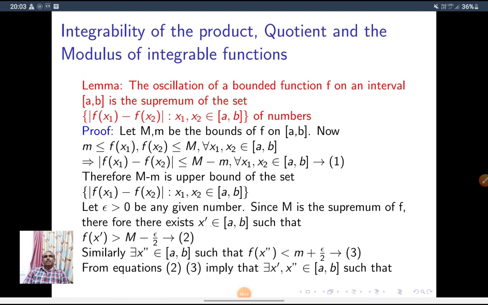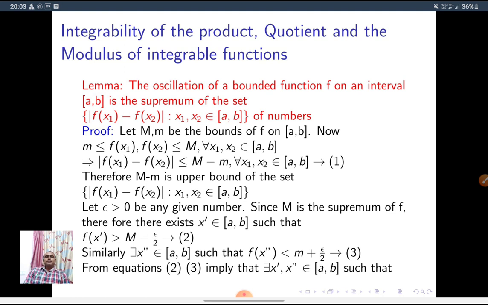Integrability of product and quotient of the integrable functions, right? The oscillation, before that we put a useful lemma. The oscillation of a bounded function on interval AB is the supremum of the set mod f(x1) minus f(x2) such that x1, x2 belong to AB.